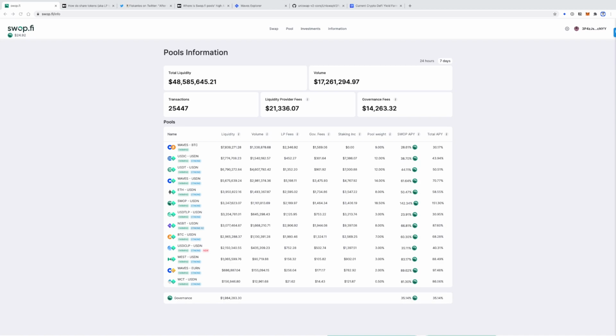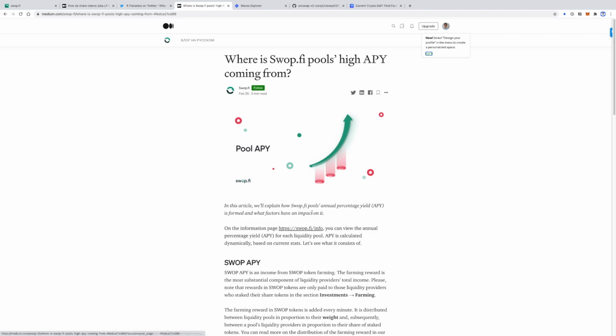There is also an article that explains how APY is related to the swap token. You can find it on the Waves blog on Swop.fi. And there is also a video which explains why APY is so high and how the swap token is affecting these APYs. We'll provide a link to the video in the description as well. But in general, we can say that swap token price risks are pretty low because the token price is supported by Swop.fi fees.